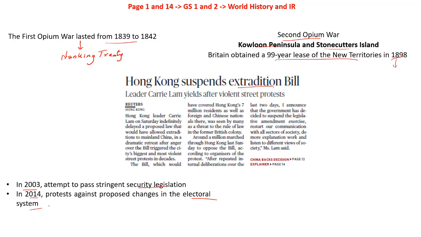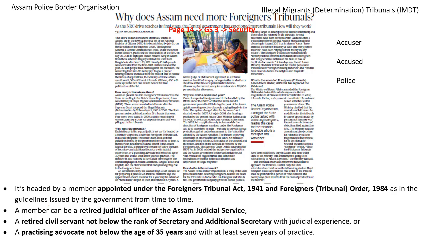Now let's look into the next article. This article is speaking about why Assam needs more foreigner tribunals. Let's look into this particular article in great detail. The foreigners tribunals, which are unique to Assam, are in the news as the final list of the National Register of Citizens is to be published this July 31st.